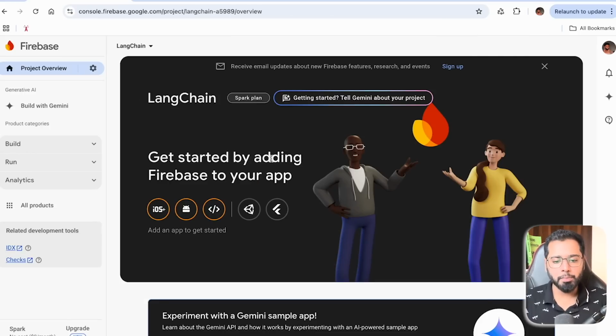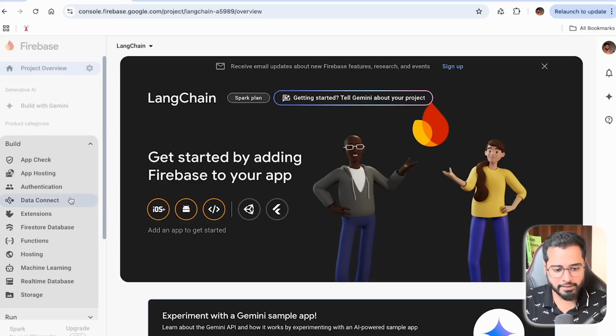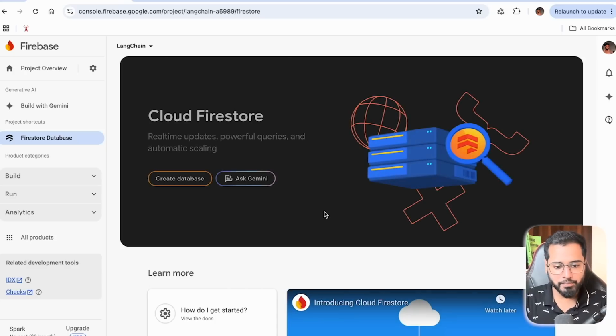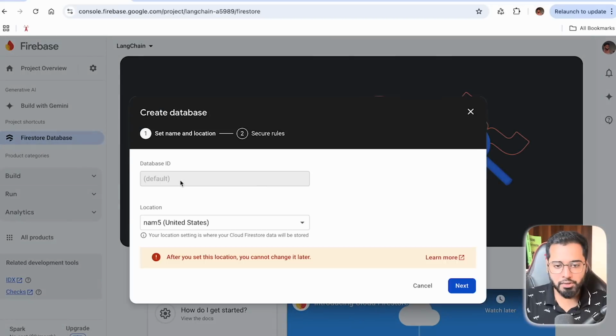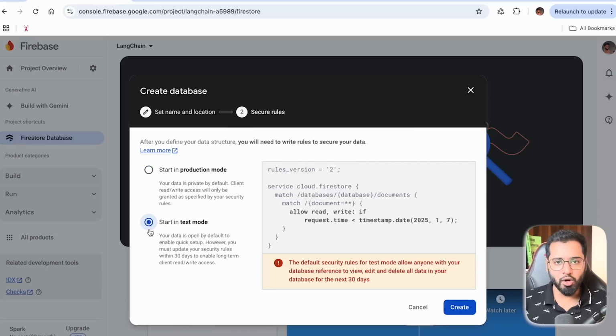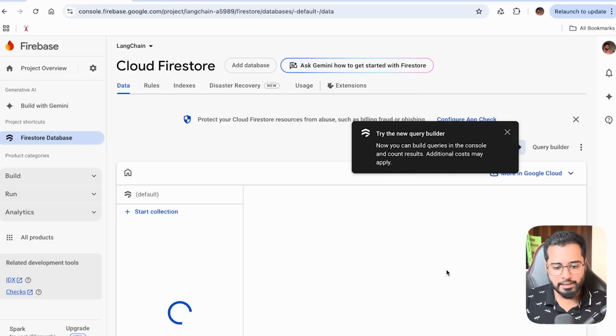Now you can just go to the Build drop down on the left side and choose Firestore database. This is what we're going to be working with. Go ahead and click on create database. I'm going to leave the location as it is. I'm going to click on next, next. Now we can leave it in test mode because the application is not live yet. And once we click on create, Firestore will be set up for you in this project.